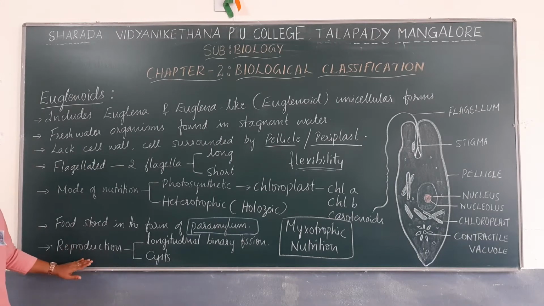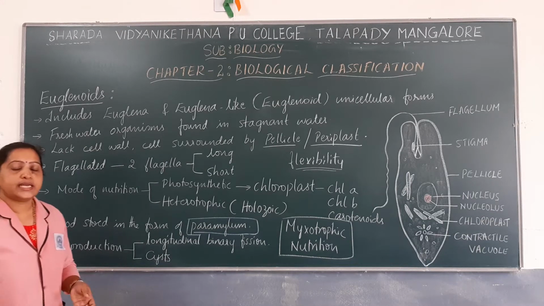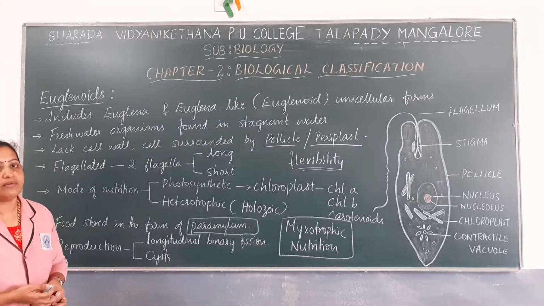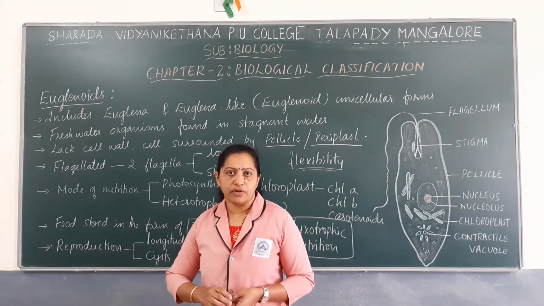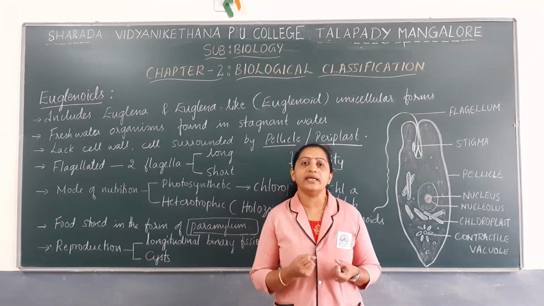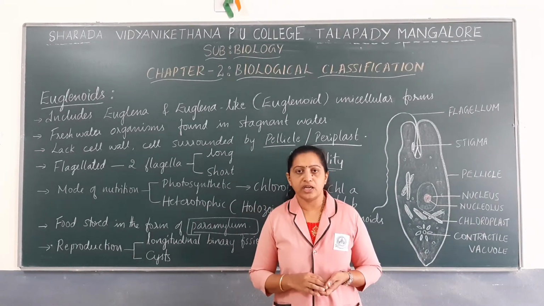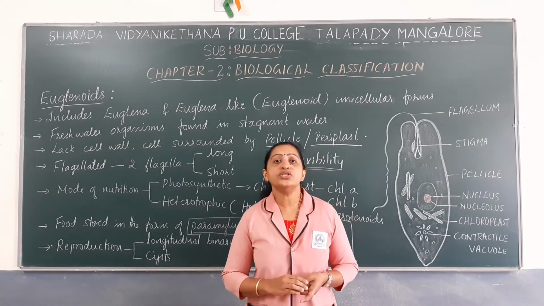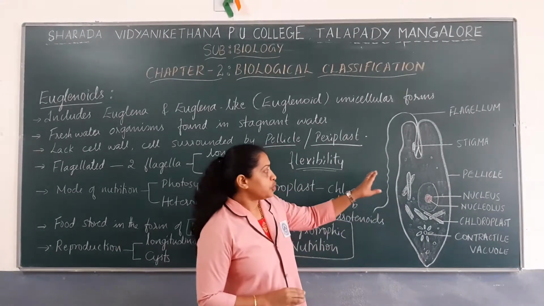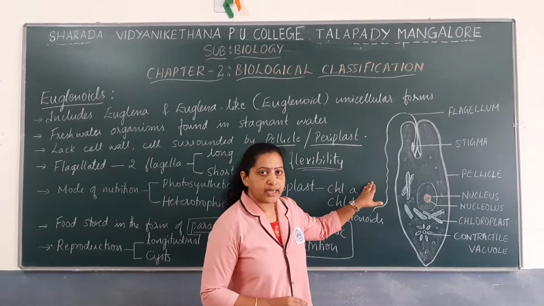Then, reproduction. Reproduction in euglenoids is generally by the asexual mode. During asexual reproduction, they usually undergo binary fission, and the type of binary fission they undergo is longitudinal. You know that this is the diagram of euglena.